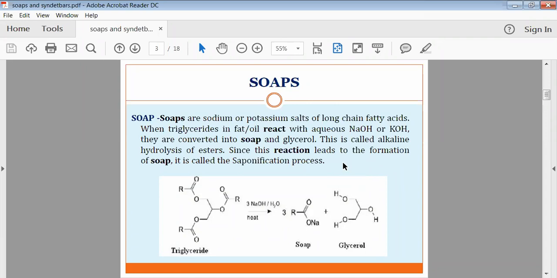This is called alkaline hydrolysis of the esters, or the saponification process. When we react triglycerides with KOH or NaOH, we obtain soap as well as glycerol.